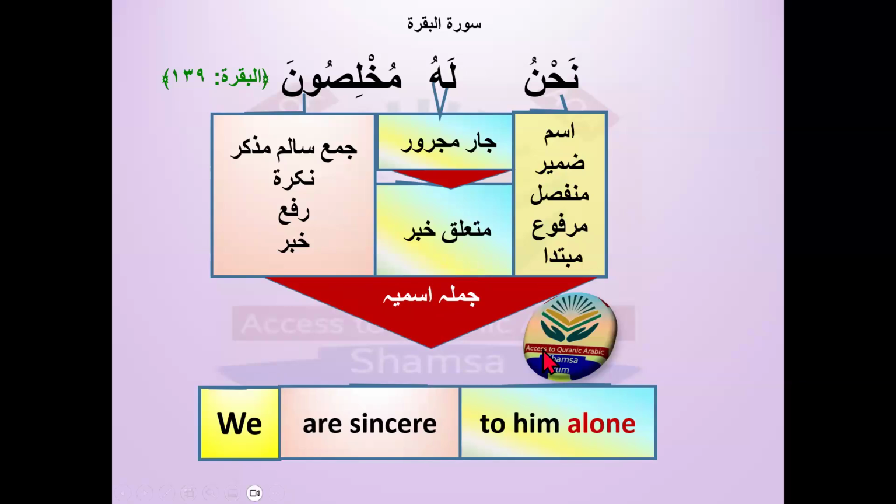Why put here alone? Because sometimes when muta'alliq khabar comes before the khabar, it gives emphasis to the translation. So we will put the ta'kid, we will emphasize in the translation, but not all the time. Sometimes the context will tell you when we have to put the emphasis. The main thing is that when muta'alliq khabar comes before the khabar, there is an option to emphasize in the translation. We will not say we are sincere to him, we will say we are sincere to him alone.